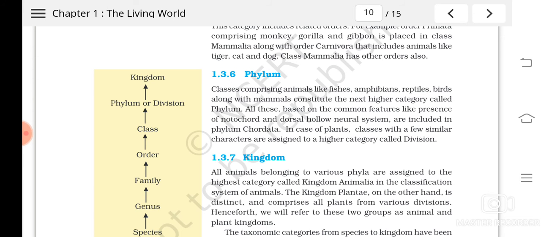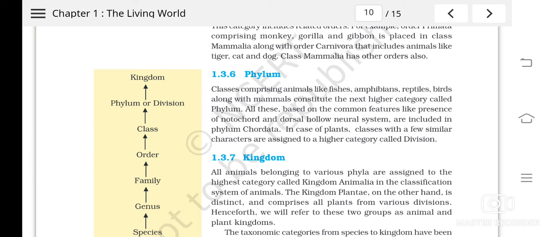So is it clear? Phylum contains what? Different classes which are sharing certain common features. Understood? In case of plants, we won't say phylum, we will say it as division. So is it clear? Now the largest, the highest category of taxonomical hierarchy is kingdom, and kingdom contains different types of phylum. Different phyla which share common characters are grouped under a common kingdom.